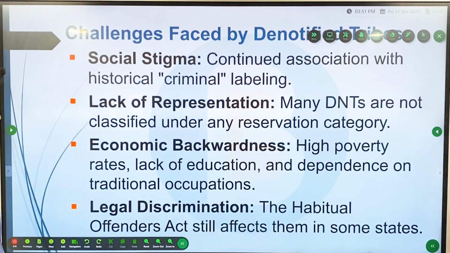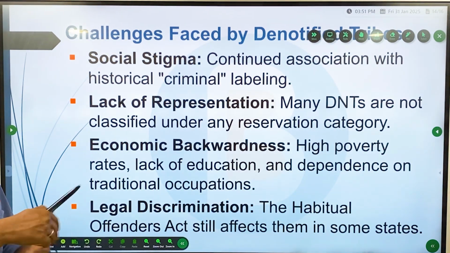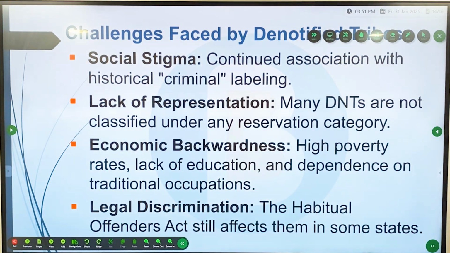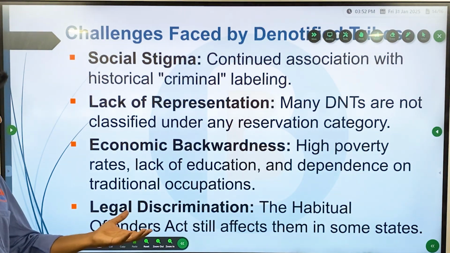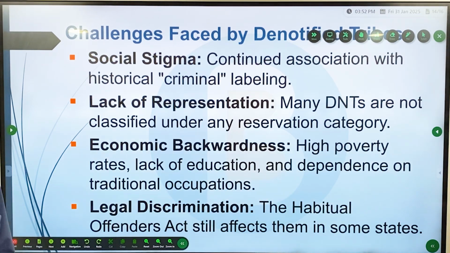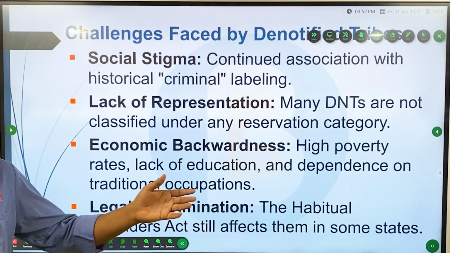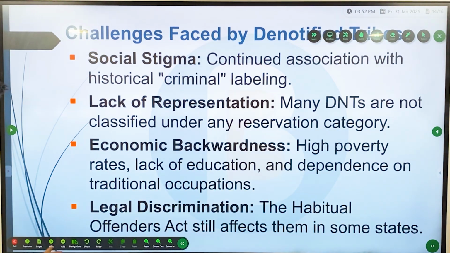Third, economic backwardness: since they are nomadic and semi-nomadic, they have high poverty rates, lack of education and dependence on traditional occupations. And finally, legal discrimination: the Habitual Offenders Act still affects them in certain cases in some states. The very name of the Habitual Offenders Act is discriminatory in nature, and this is taken advantage of by the police in many cases.